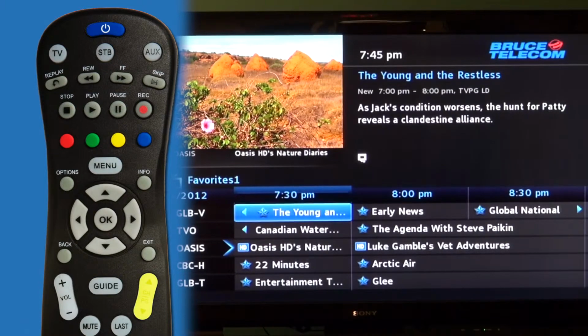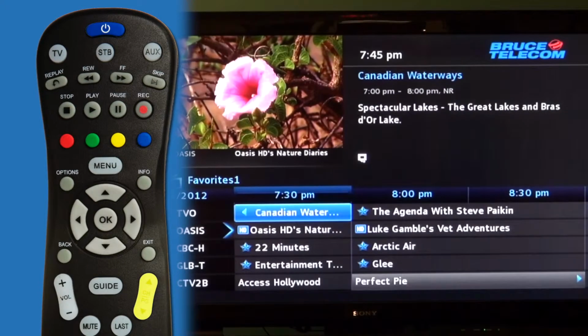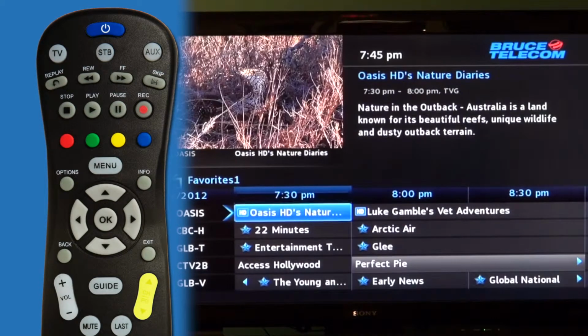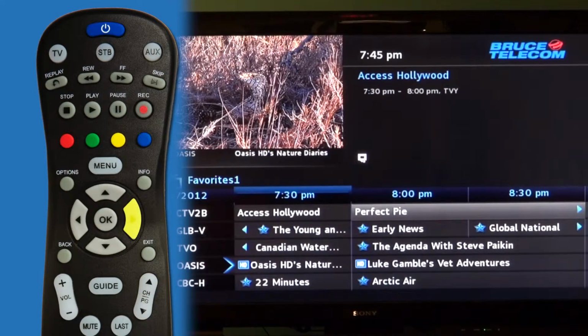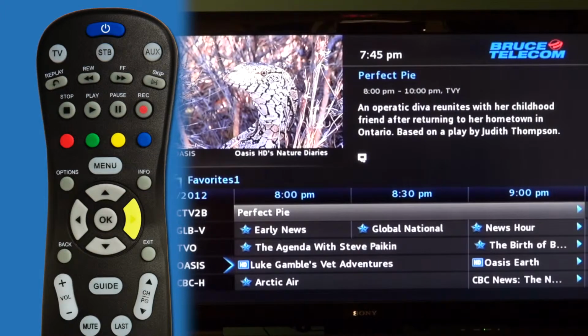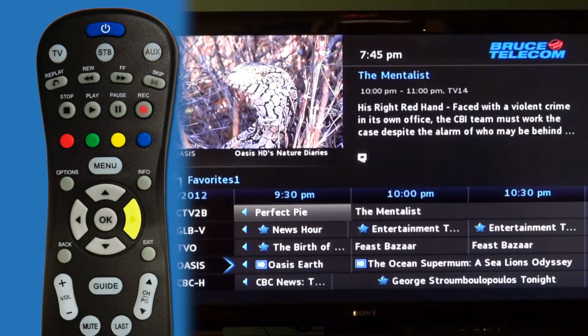To navigate through the guide, use page up or page down to scroll through. Using the right arrow key scrolls over in time.